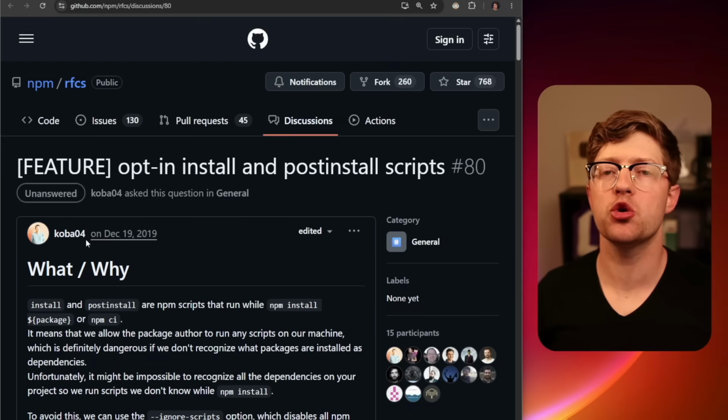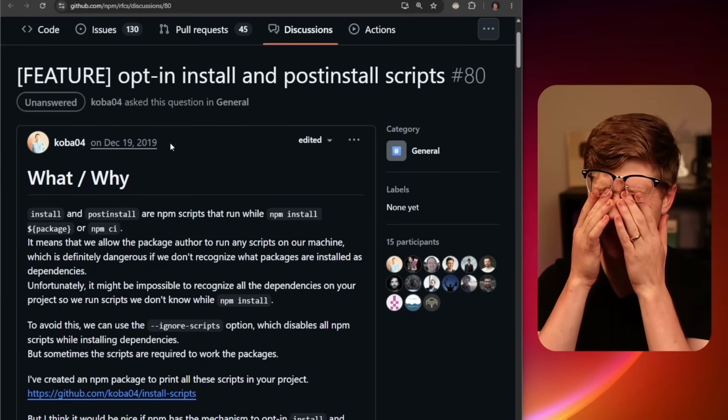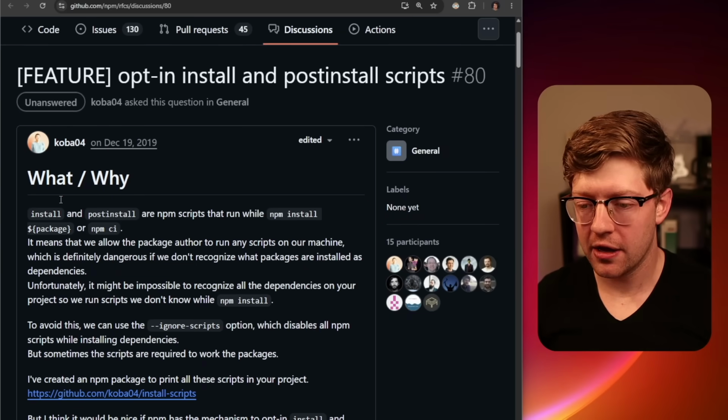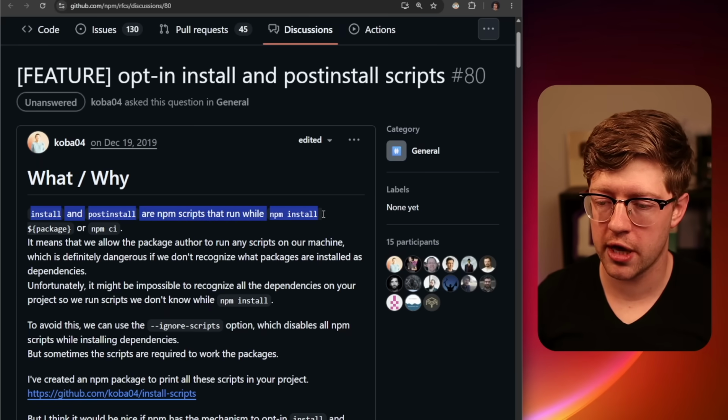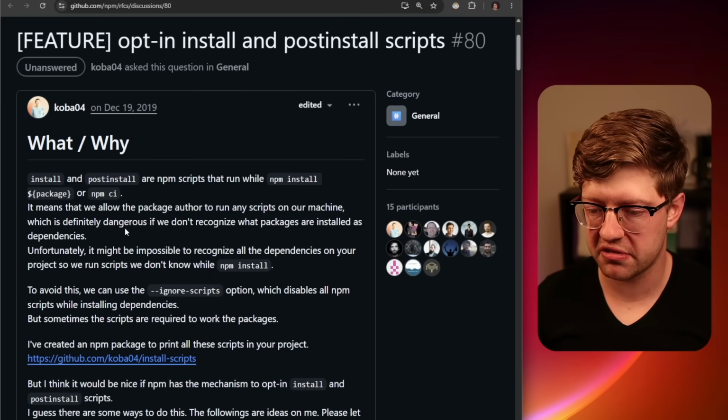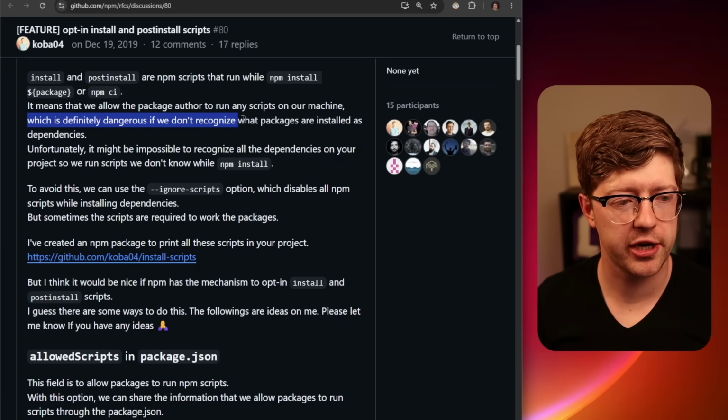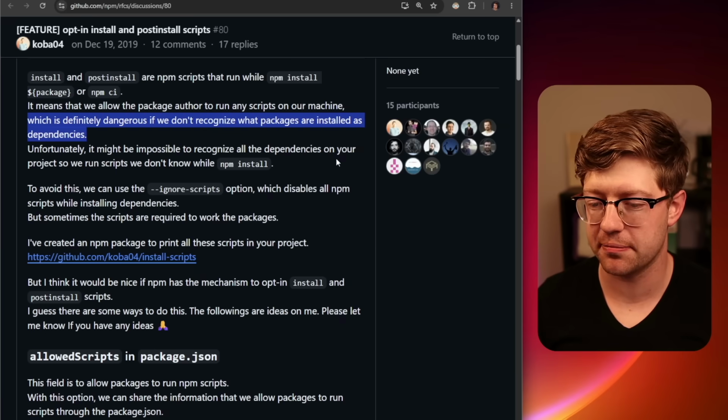I want to highlight Mr. Koba real quick, by the way. W Koba in the chat. 2019, what was that, 7 years ago? Koba's like, hey, install and post-install scripts are npm scripts that run while npm install is running, or npm CI, which is definitely dangerous if we don't recognize what packages are installed as dependencies.